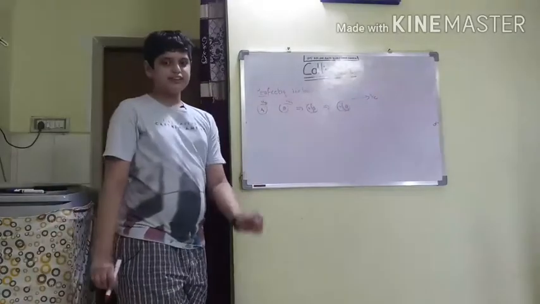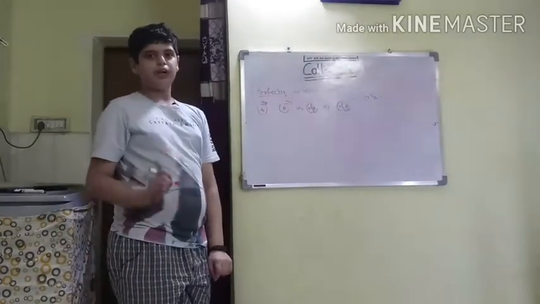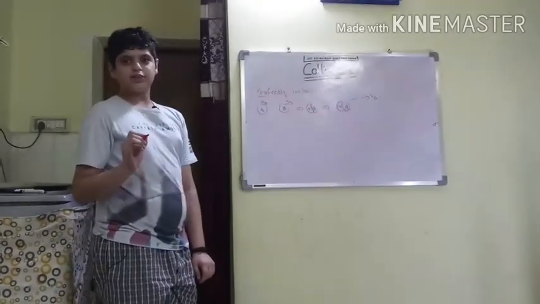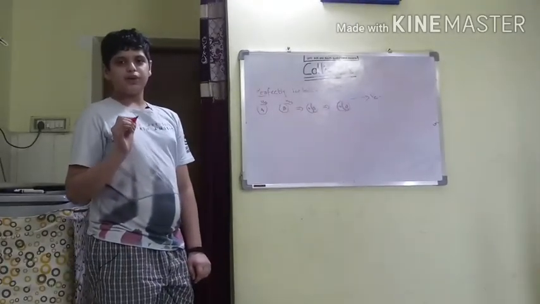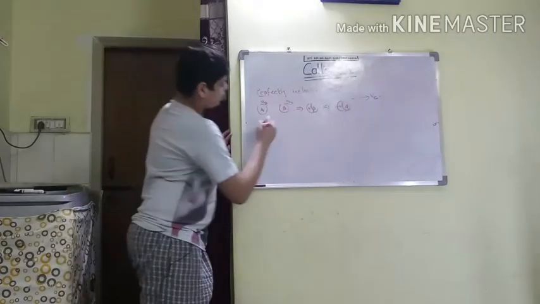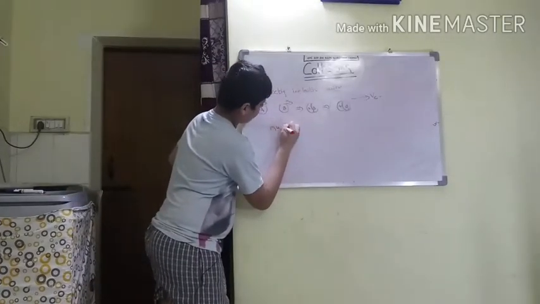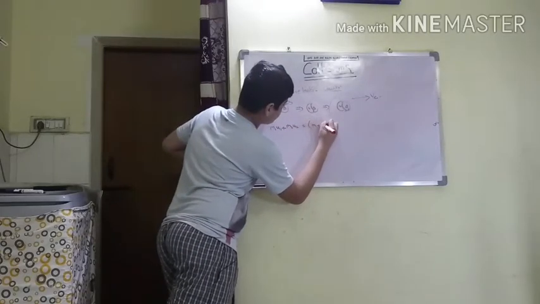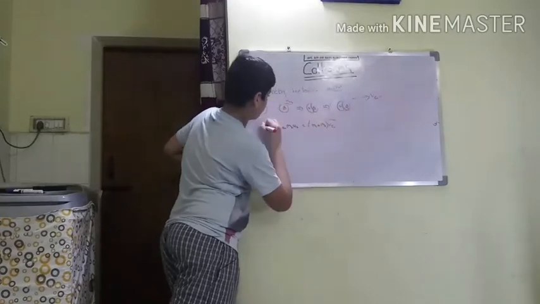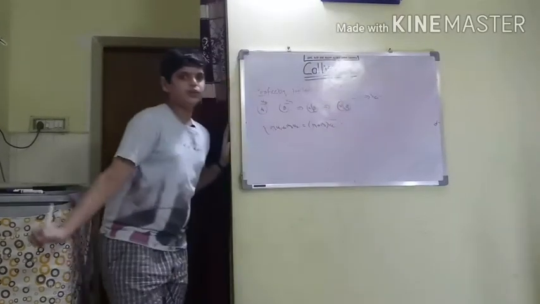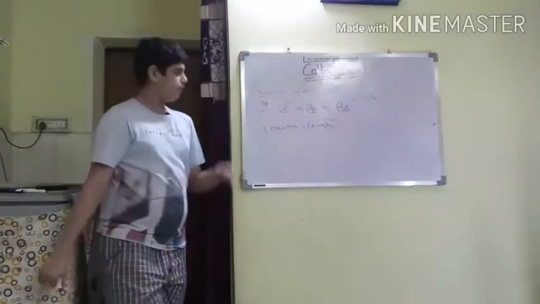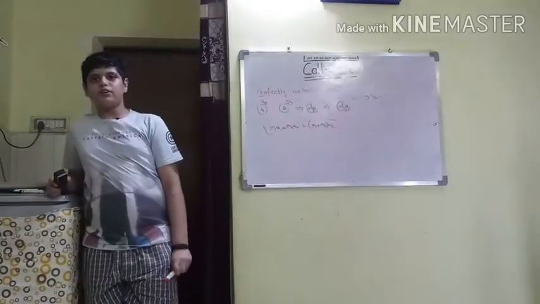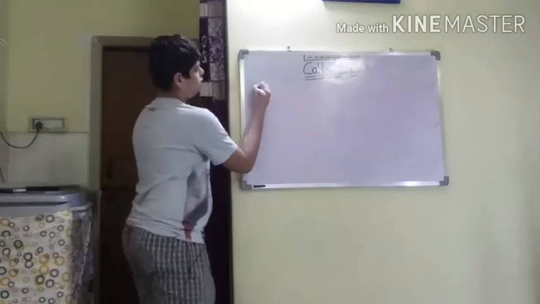Here only we have one statement, which is the conservation of linear momentum. I told you at the start of the lecture that conservation of linear momentum applies for each and every type of collision. So m1 u1 plus m2 u2 is equal to m1 plus m2 into v combined. This is the one and only equation which we get for perfectly inelastic collision. Okay, so you can copy this one. I will tell you an example.